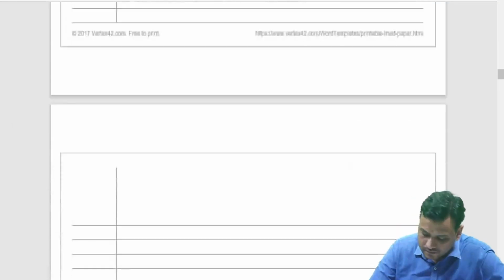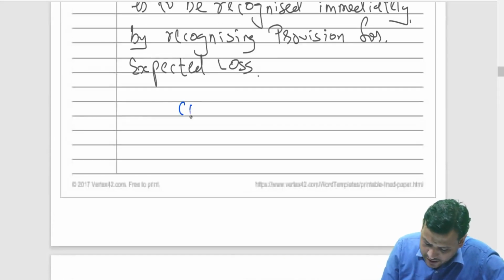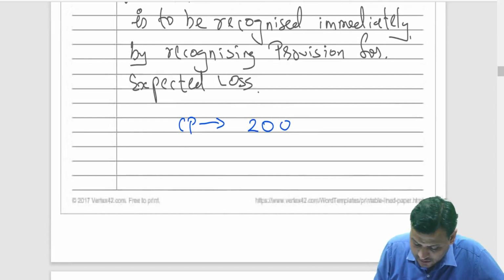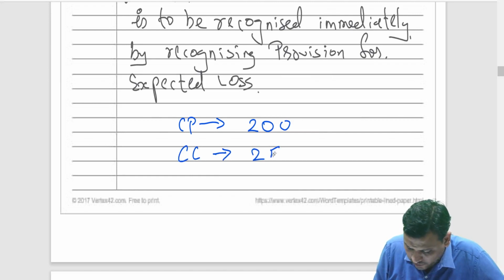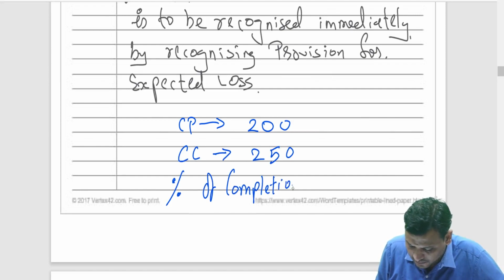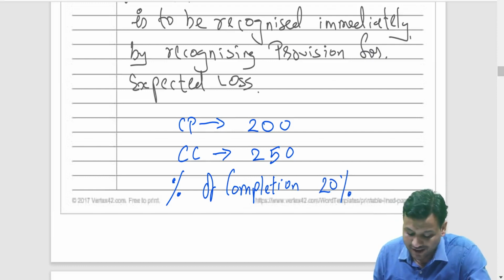Say, for understanding purpose, let me keep the numbers simple. Contract price is 200. Say my contract cost is 250. Percentage of completion, say 20% work is over. Now, my dear students, what will happen?